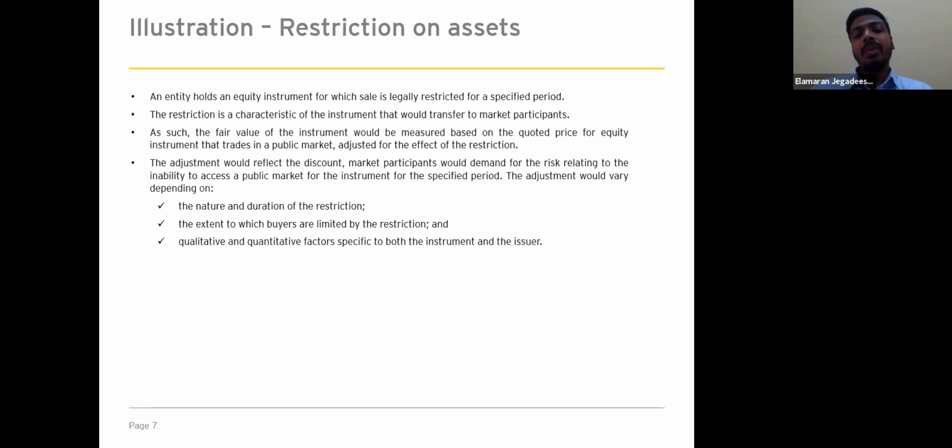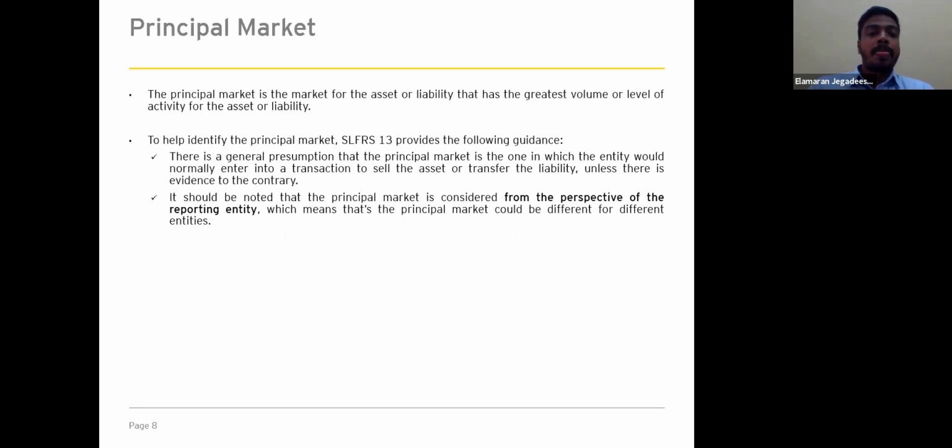The adjustment will vary depending on various factors. First of all, the nature and the duration of the restrictions, for example, a restriction for a 1-year period or 2-year period. So based on the duration of the restriction, the percentage of discount will vary. Secondly, the extent to which the buyers are limited by the restriction. And thirdly, the qualitative and quantitative factors specific to both the instrument and the issuer. So these factors will have an impact on the adjustment that we are going to make to the active market price. Right. So we'll move on to the second component.